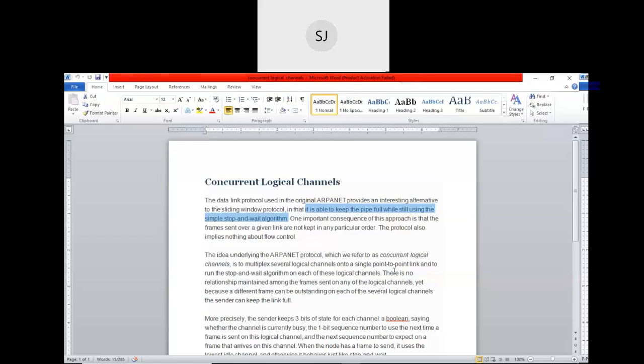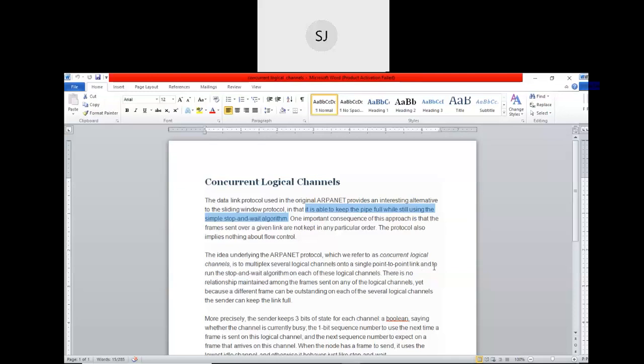Assume on the left side you have n logical channels, 1, 2, 3, 4, 5, 6, like that. On the output you have only one point-to-point link, which is shared by multiple logical channels.